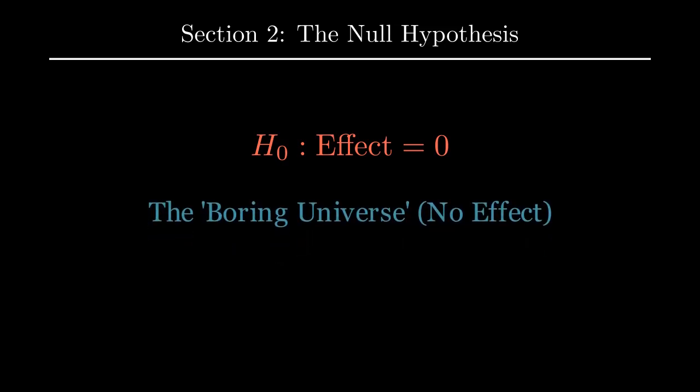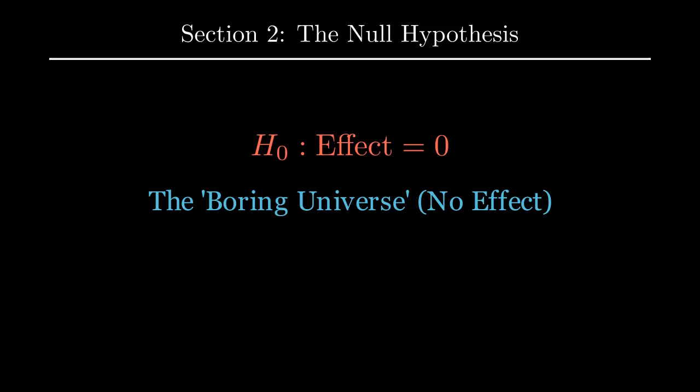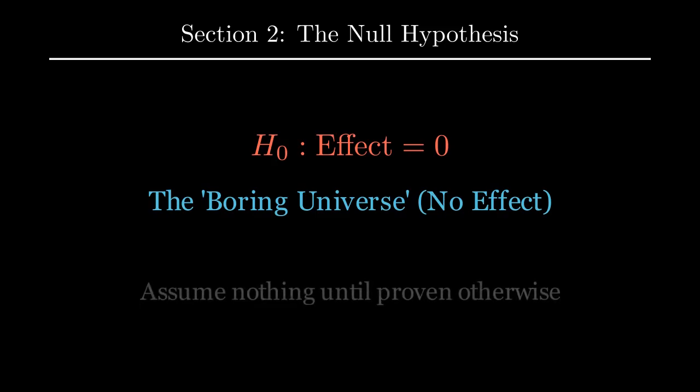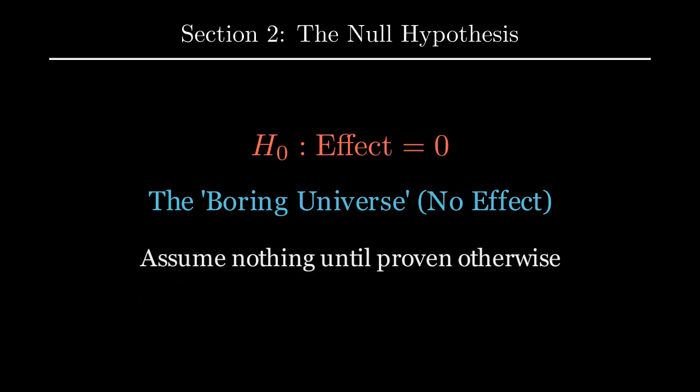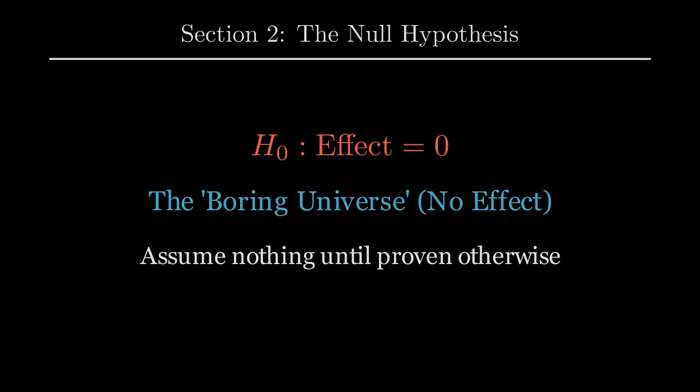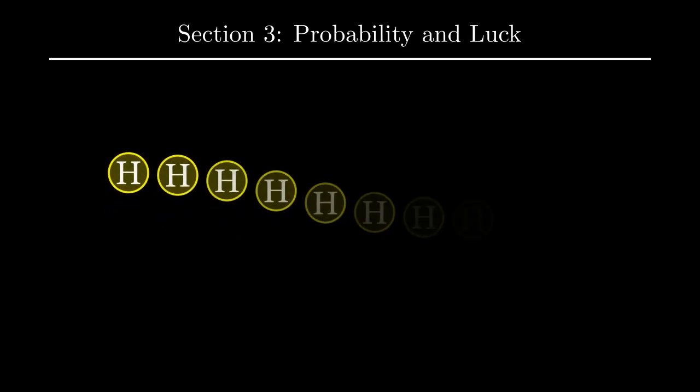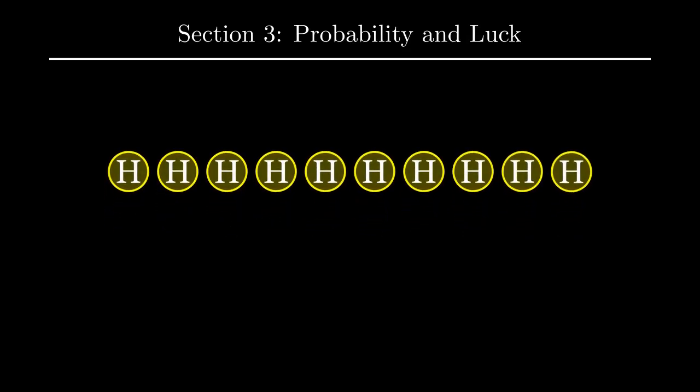Section 3. The experiment and probability. Let's simplify. Imagine flipping a coin. If I flip it once and get heads, you don't care. If I get 5 heads in a row, you start to wonder. If I get 10 heads in a row, you are almost certain the coin is rigged. Why? Because the probability of getting 10 heads by pure luck is extremely low, about 0.00097. That low probability of luck is the spirit of the p-value.